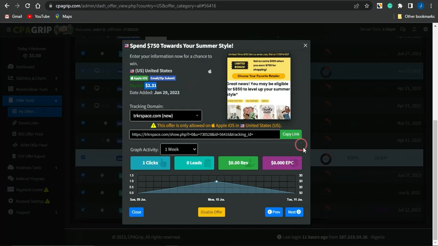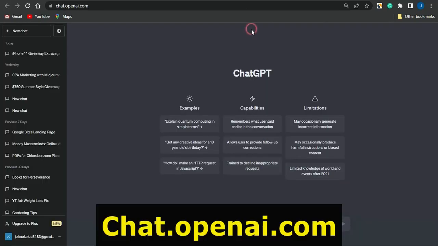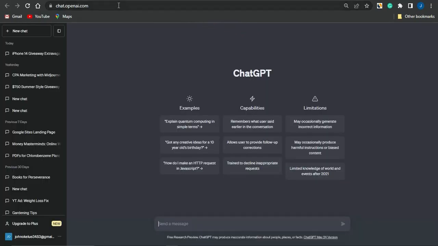So basically guys, right now to promote my CPA marketing offer, you just want to make sure you use this AI tool called ChatGPT, and you just want to head on to chat.openai.com, register on such platforms using your email address, and you could just simply take advantage of its content writing capabilities. As you can see right here, ChatGPT can actually go on to writing virtually anything for you, but the only limitation which ChatGPT actually does have is that it doesn't have access to knowledge of the world and events after the year 2021. So right now guys, maybe I want to just simply go on to generating a Facebook post for that particular CPA marketing offer.